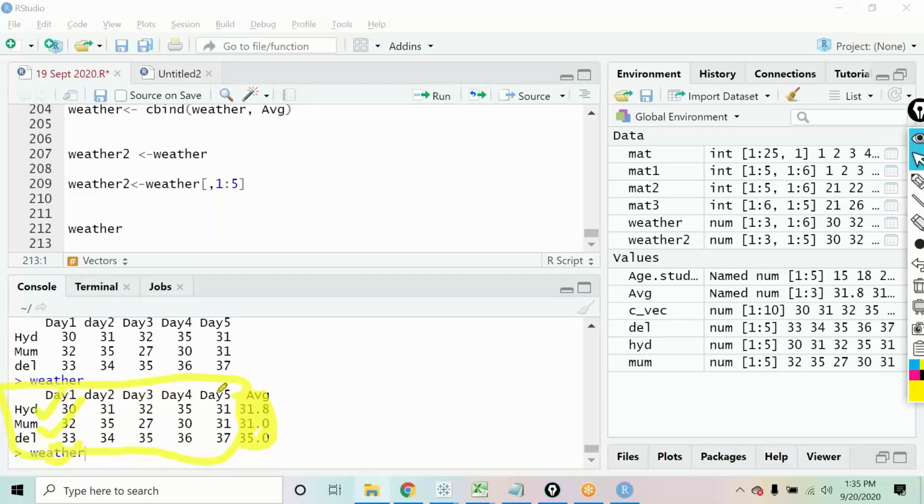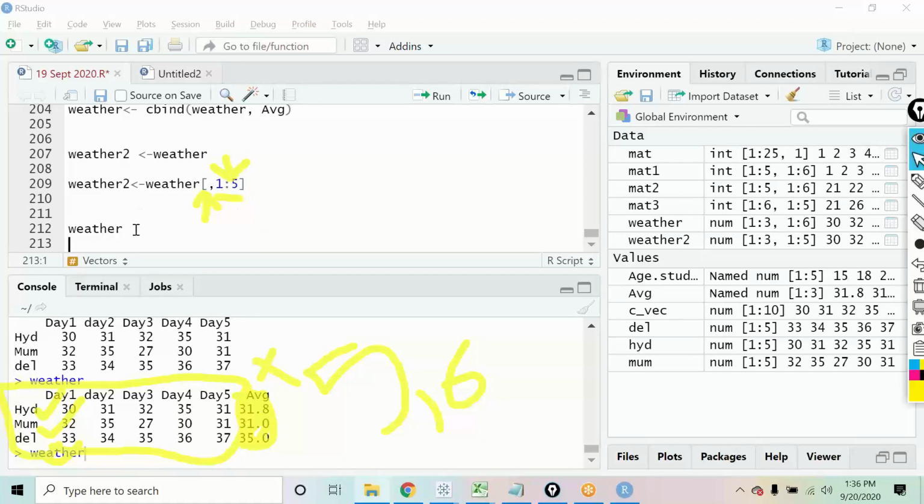If you see day 1, day 2, day 3, day 4, day 5, and average. So I have 6 columns in it, right? 5 rows and 6 columns. This is what I have in my data. Now I'm specifying that I want all the rows. If you see over here, before this comma, I have left it blank. Blank means that I want all the rows. In the columns, I have specified that I want the column numbers 1 to 5. The 6th column that we have, I do not want that in the output. That is what I have defined in the column section over here.